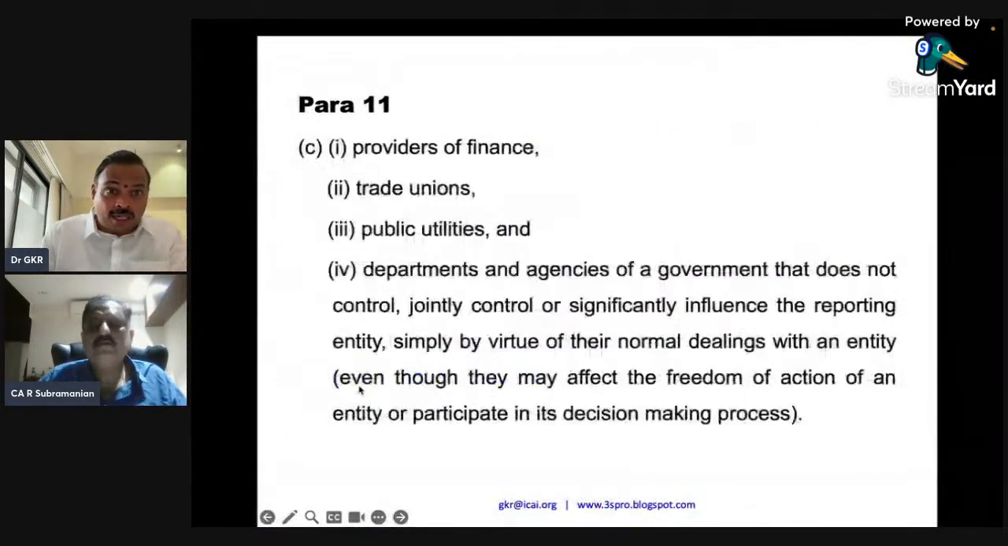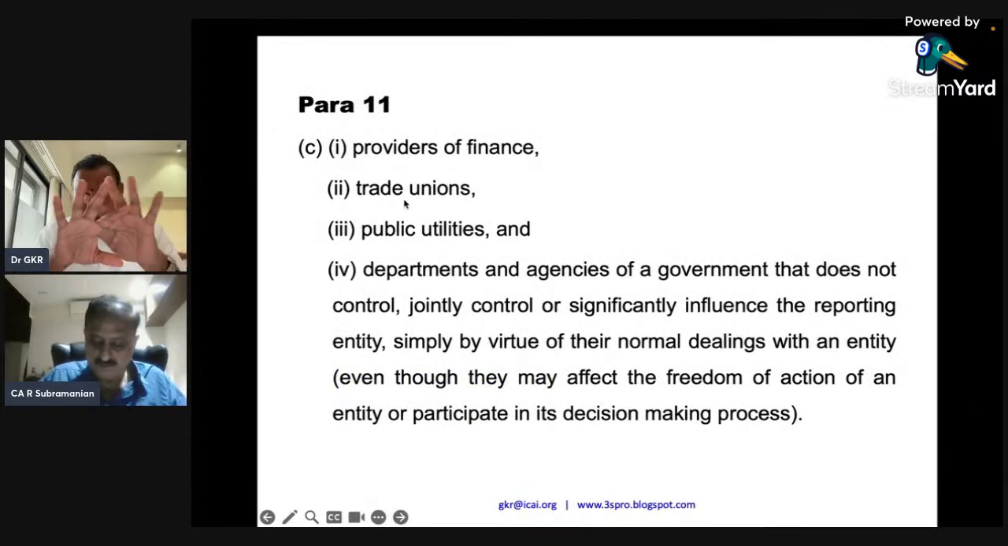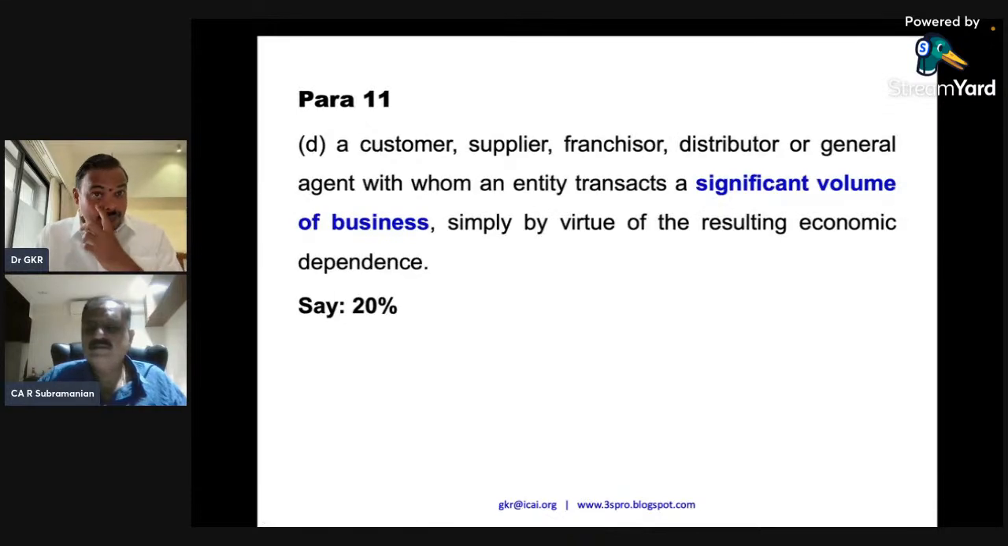Very, very important context. Similarly, those who are giving finance, the trade unions, they are not related parties. Electricity board, telephone department, they give essential services. They are not related parties. Similarly, a customer is not a related party. But very important, a customer, supplier, franchisee with whom an entity transacts a significant volume of business, simply with economic dependence.